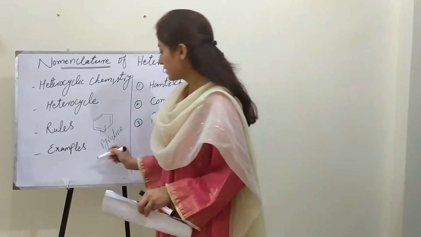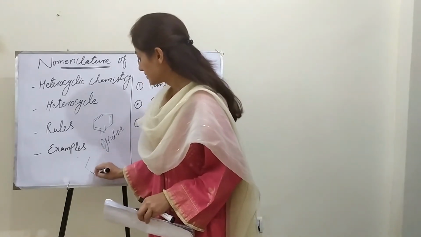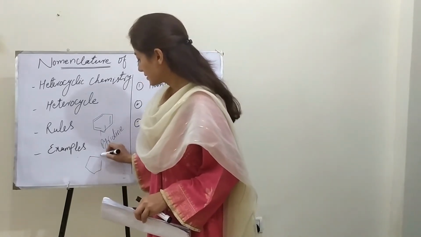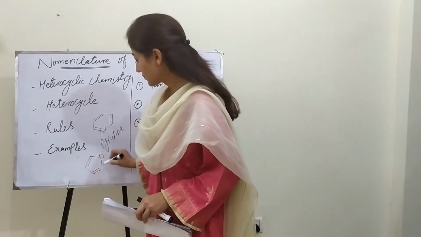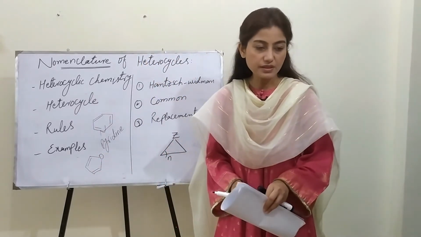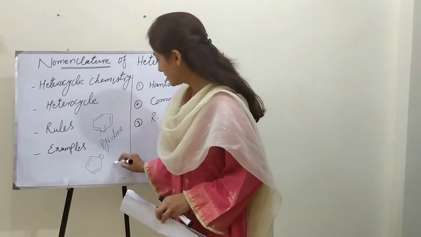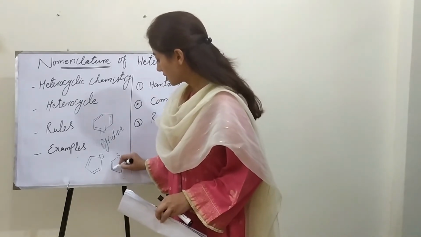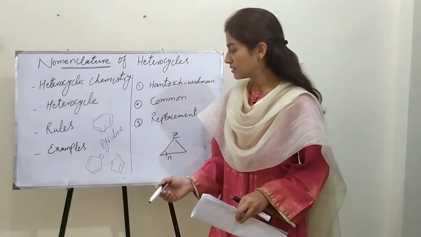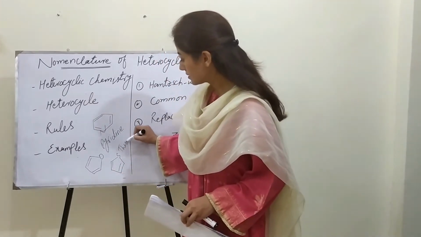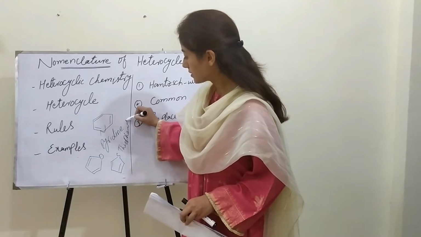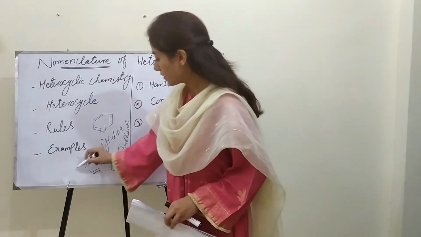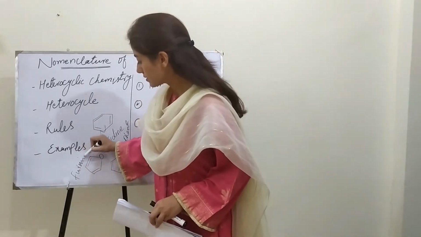For example, pyridine, here that is furan, and similarly that is thiophene. Here it is thiophene and it is furan.